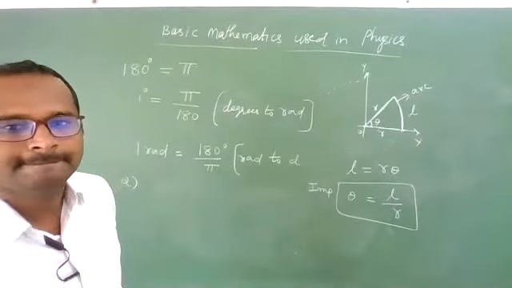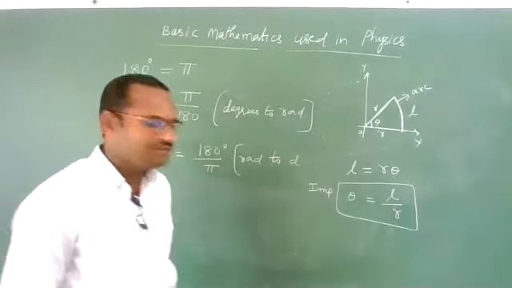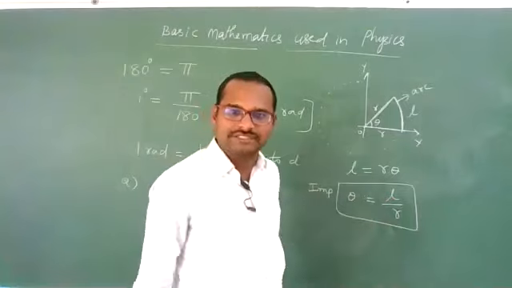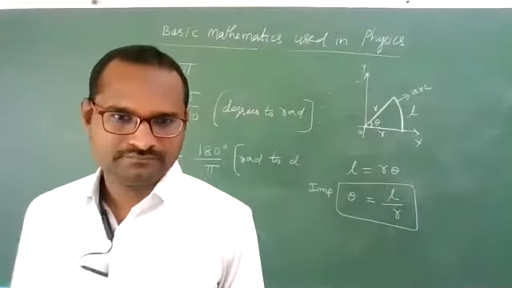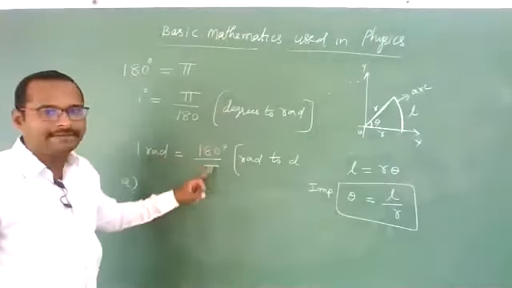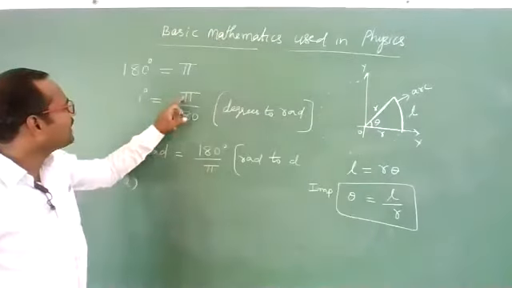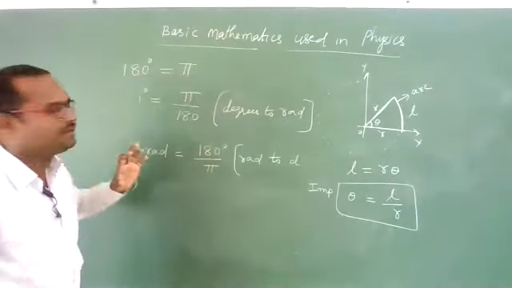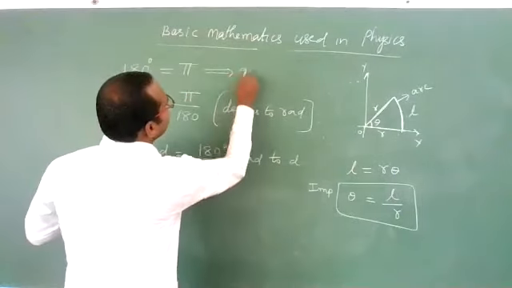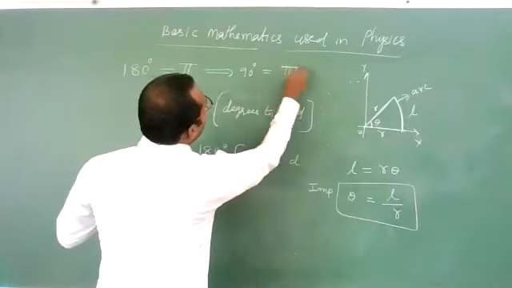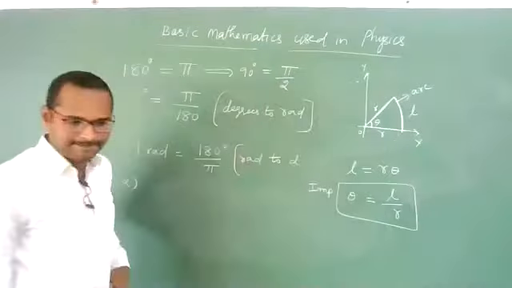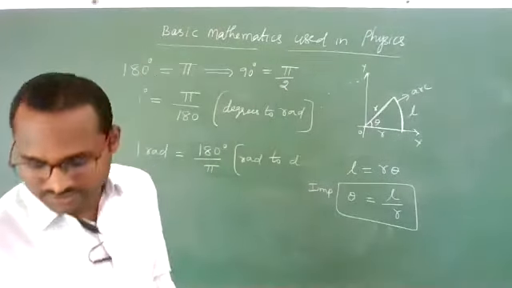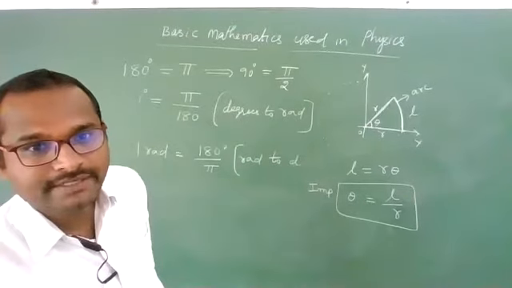Clear, students? If the length of the arc and the radius are both equal, then this angle is called a radian. That's it. And 1 radian is equal to 180 by pi degrees, and 1 degree is equal to pi by 180. The relation between degrees and radians is 180 degrees is equal to pi radians. Then what will be 90 degrees? 90 degrees is equal to pi by 2 radians. Yes, you know this. Clear, students? Did you understand this point?